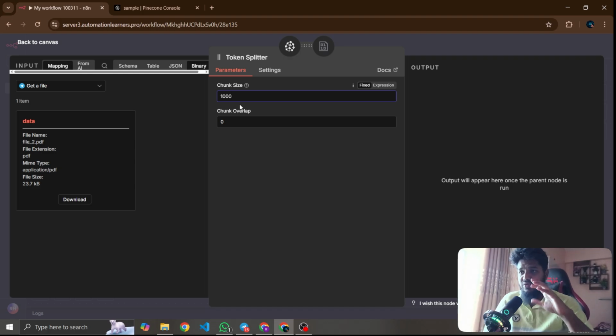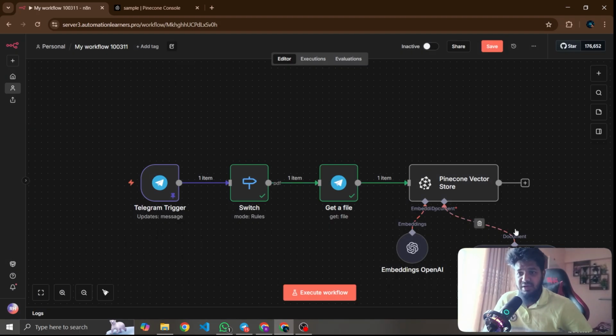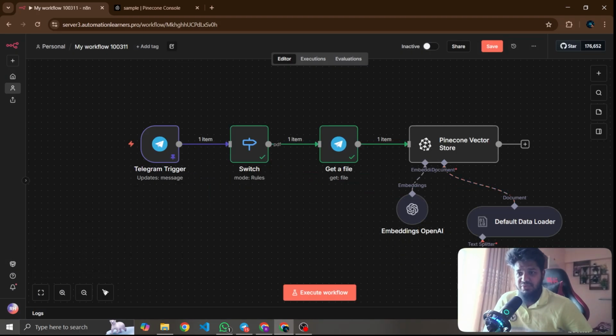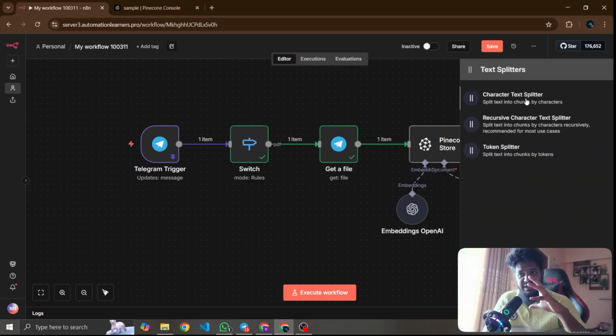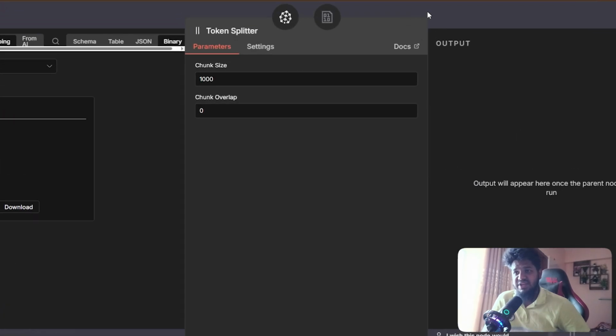This means the workflow AI agent will get ideas from the PDF or database in 1000-character chunks, or whatever chunk size. It has a couple more options, such as character-based chunk size. This node will take thousands of characters from your database, from your PDF. This is the process. So, take the text splitter, and this is the chunk size.